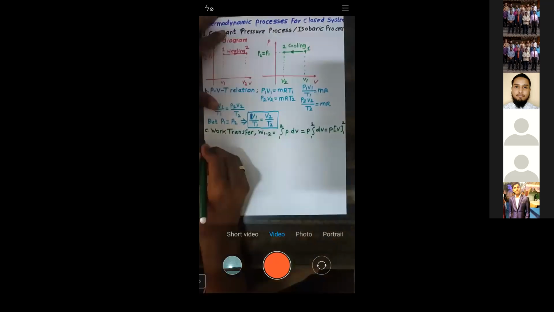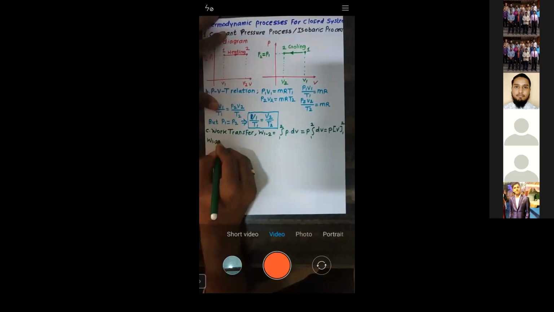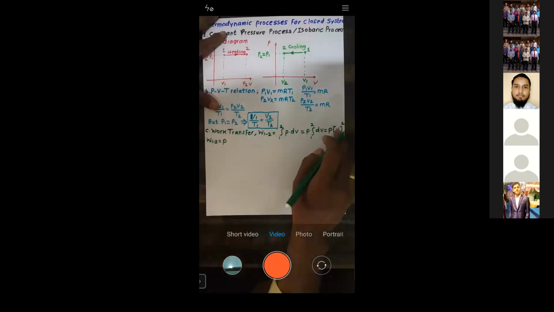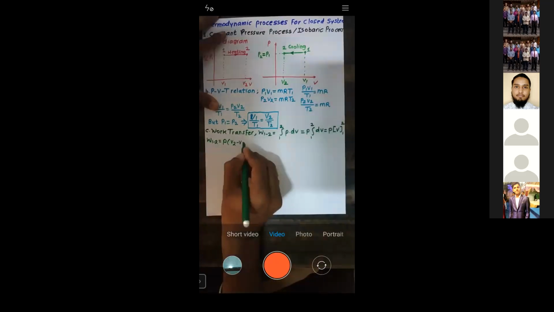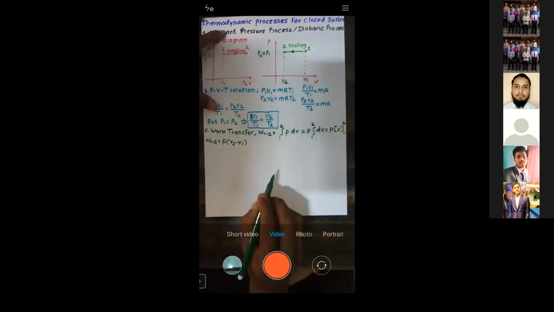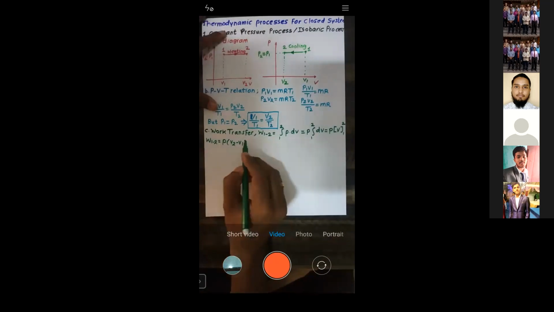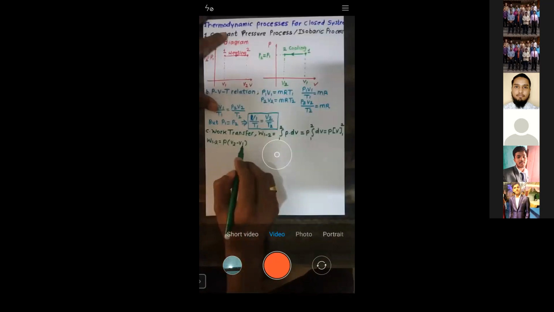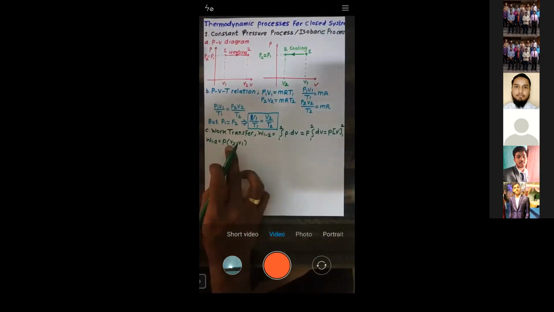So what value of W1-2 am I getting? W1-2 is given by P, which I have written as it is, times upper limit minus lower limit, right? So it is V2 minus V1. P into V2 minus V1. Is that clear? This is the formula for work done. How will you calculate work done? P into V2 minus V1.